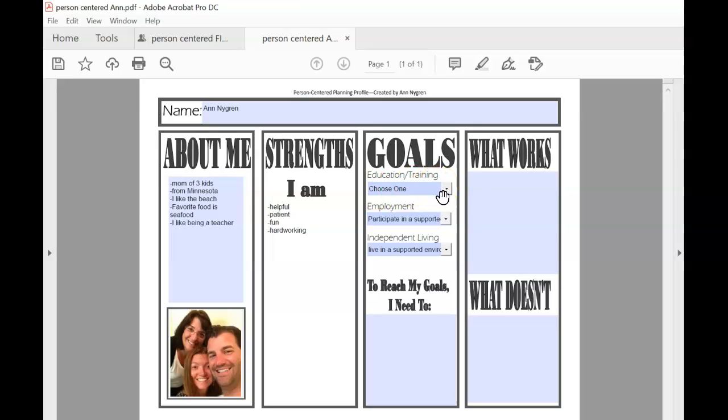Next would be my goals. So this is where I could say and let people know what I'm planning on doing in the future. So for this person-centered planning profile, I want you to think about what you would like to do 1 to 2 years after you finish school through LA Unified. So after you leave, what would you like to do?